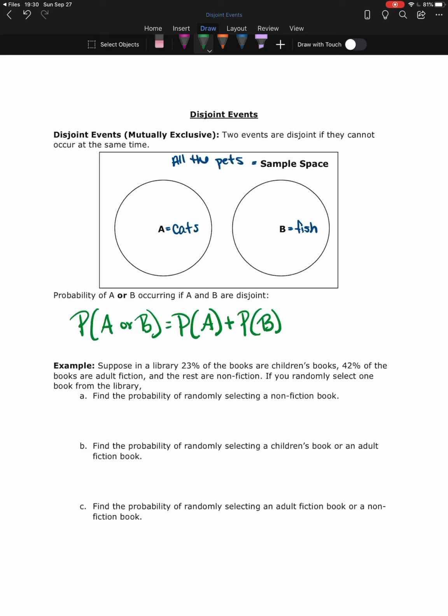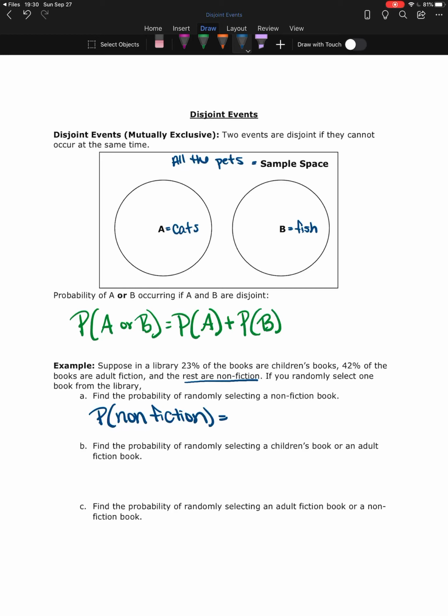So if we randomly select one book from the library, what is the probability that that book is a nonfiction book? So the probability that we choose a nonfiction book, well, it told us right here the rest of the books are nonfiction, but they didn't tell us how many or what percent that is. However, I do know that 23% are children's books and 42% are adult fiction.